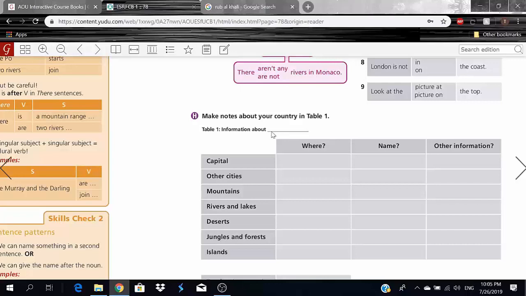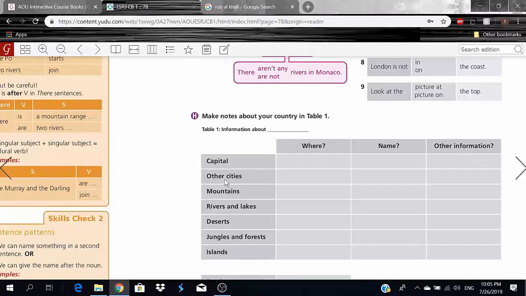So information about, and we'll write here Saudi Arabia, S capital and A capital. Okay, Saudi Arabia, and then capital. So we know the capital of Saudi Arabia is in the center. Okay, so CENTRE, center. And name of the city will be Riyadh, RIYADH. And for other information, I could probably write over 7 million people live there.